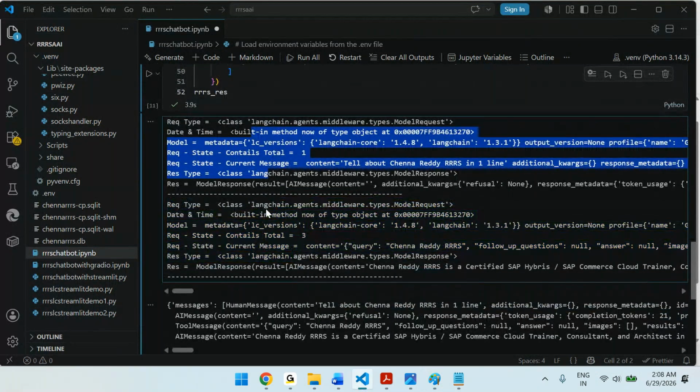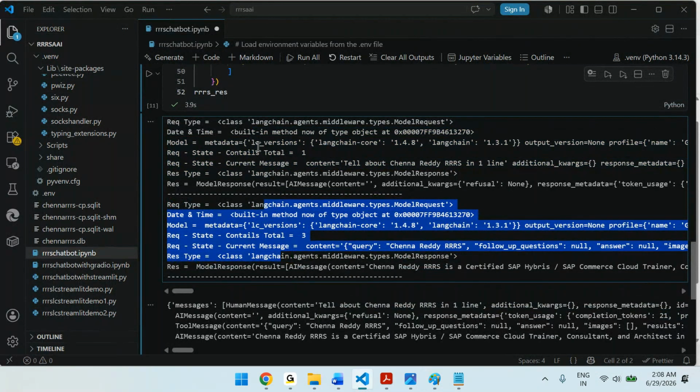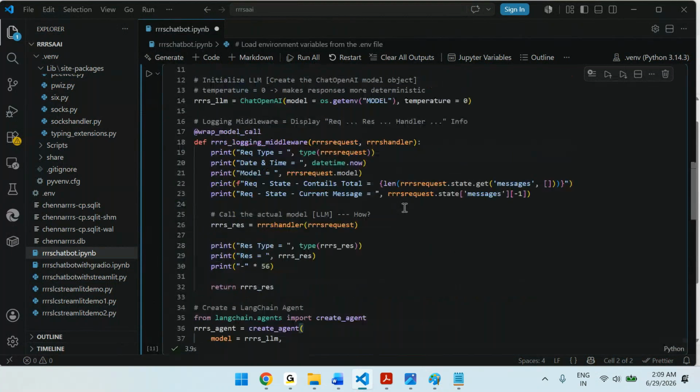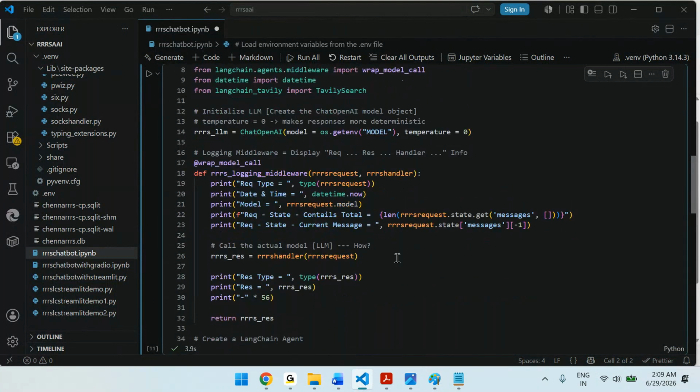Two times it got printed. Two model calls, and so on. So this is how you can intercept the model call.